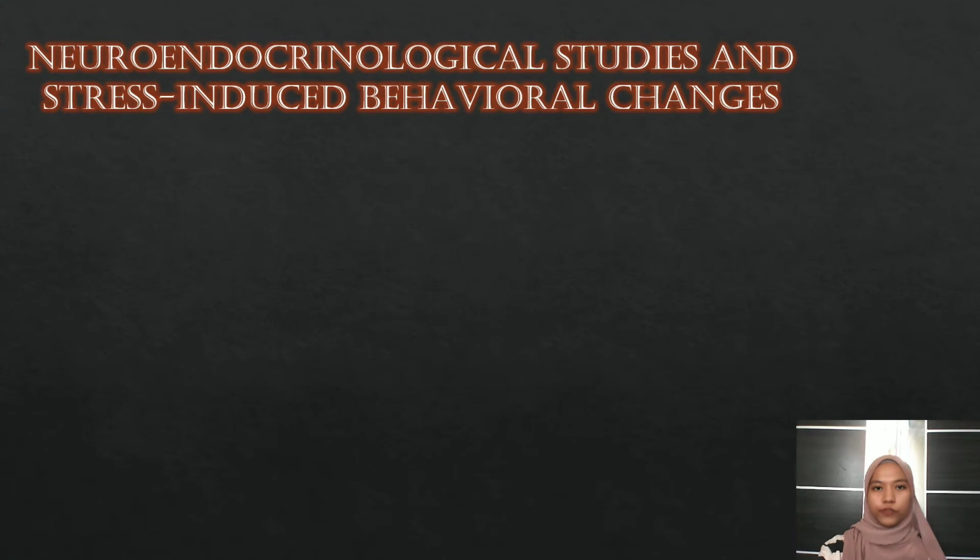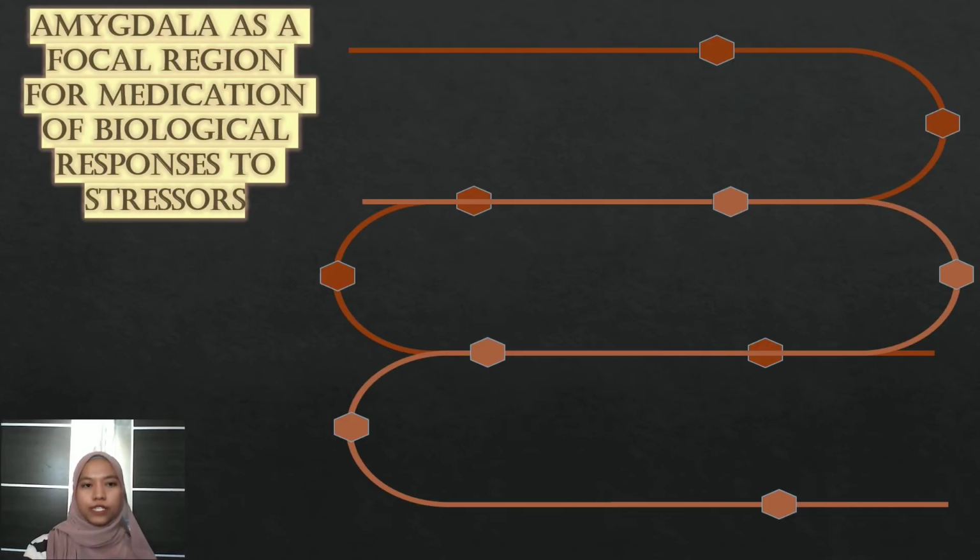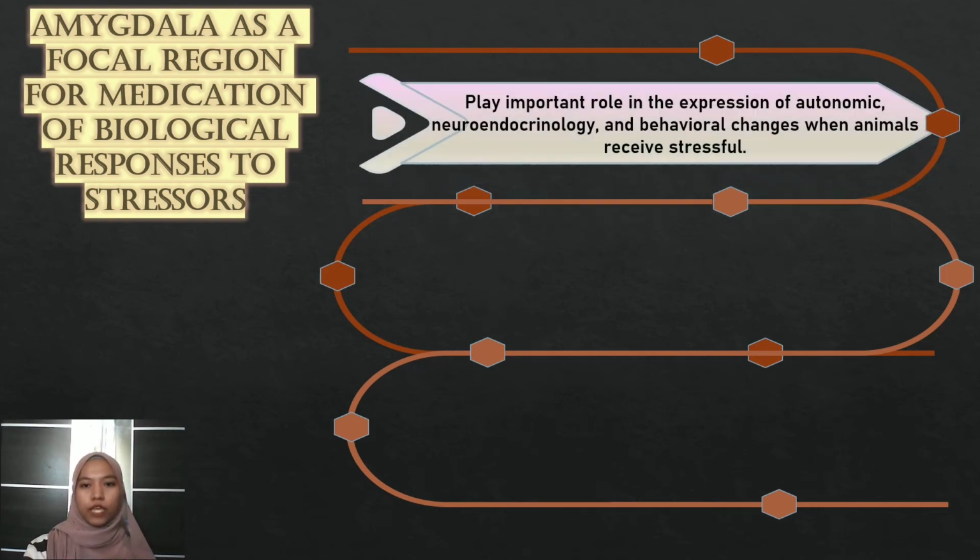Next, we are going to present neuroendocrinological studies and stress-induced behavioral changes. First, the amygdala as a focal region for mediation of biological responses to stress. It plays an important role in the expression of autonomic neuroendocrinology and behavioral changes when animals are exposed to stress.